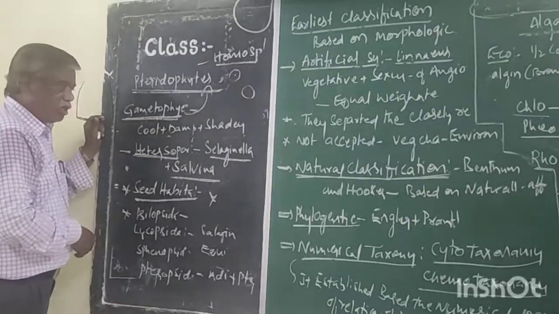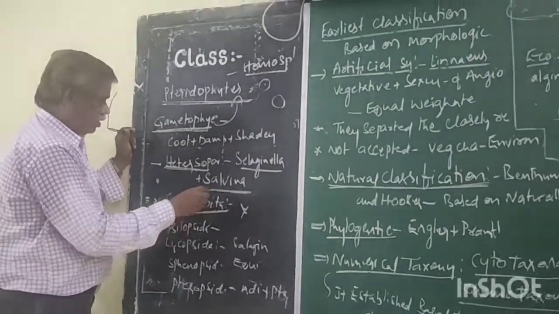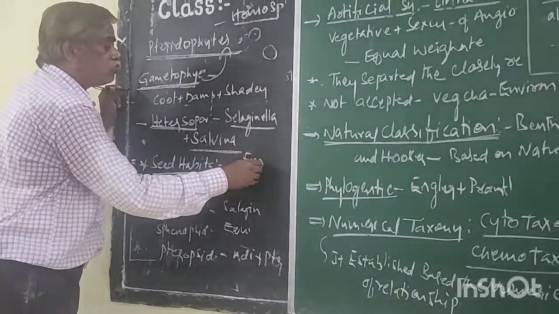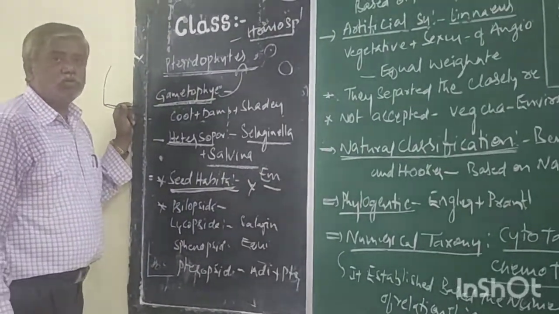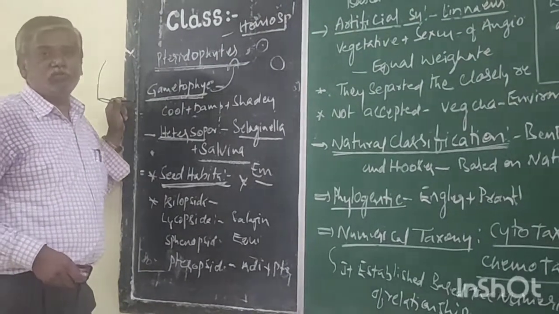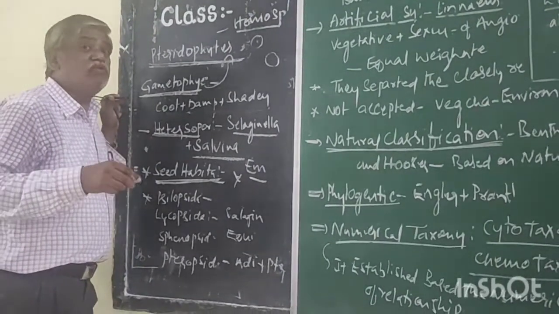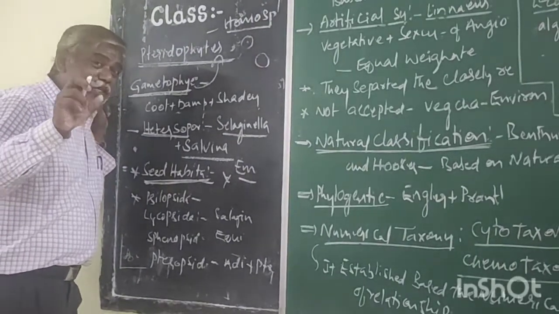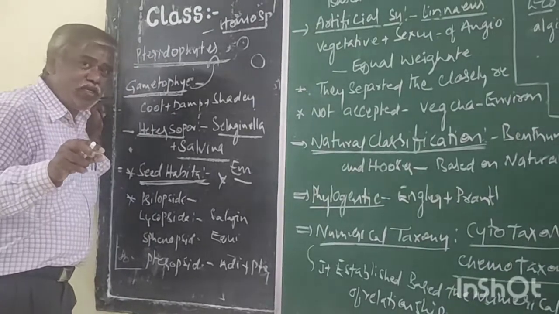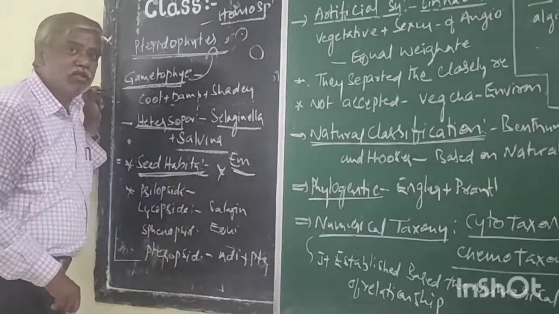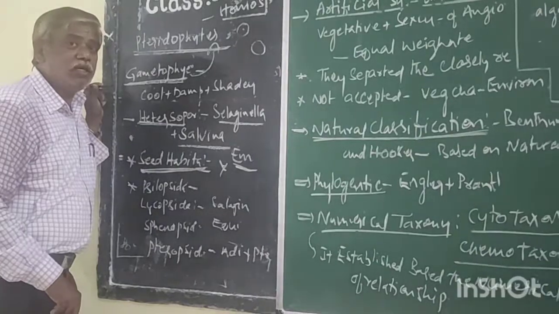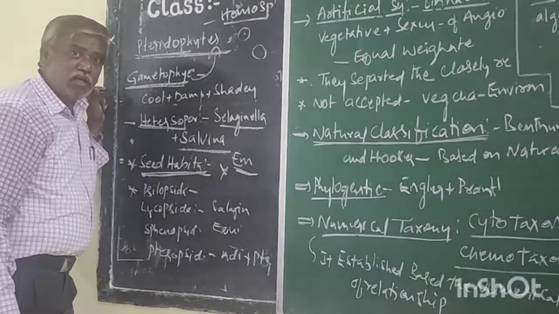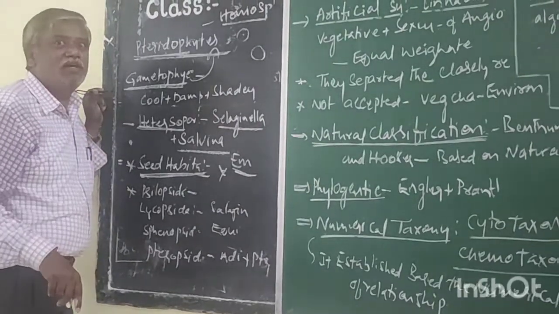How can you say this? The seed habit: embryo formation takes place permanently in the female gametophyte.